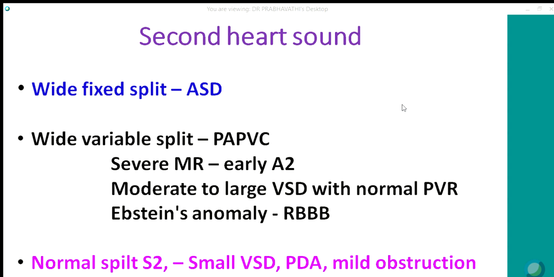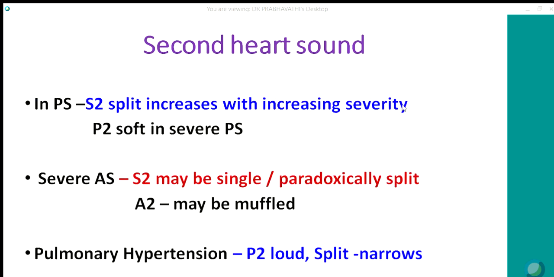In Epstein's anomaly, the second sound is wide split because of the right bundle branch block. Sometimes P2 may be soft in these patients because the pulmonary blood flow is reduced. Small VSD, small PDA, mild obstruction can have a normal split of the second sound.